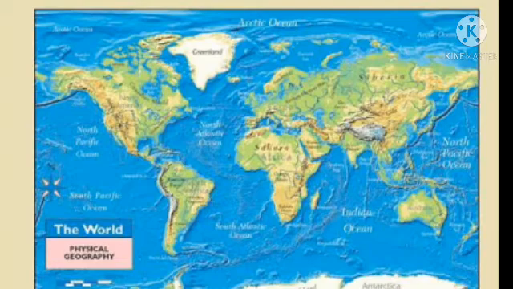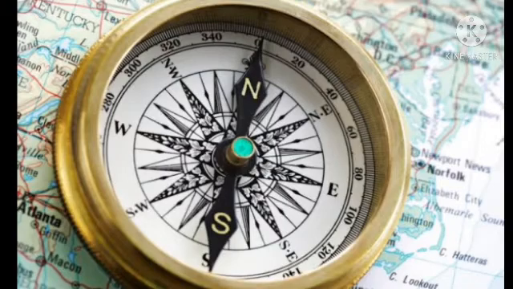Now, after discussing globe and map, let us come to know about the compass. What is a compass? A compass is an instrument that tells us about the directions. There are four directions: north, south, east, and west.